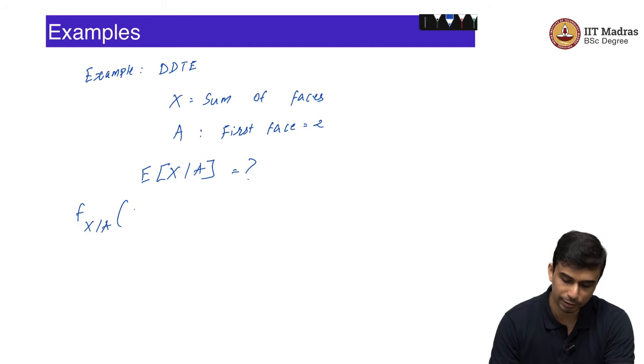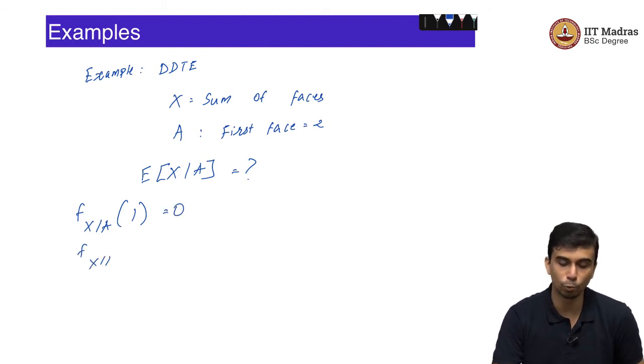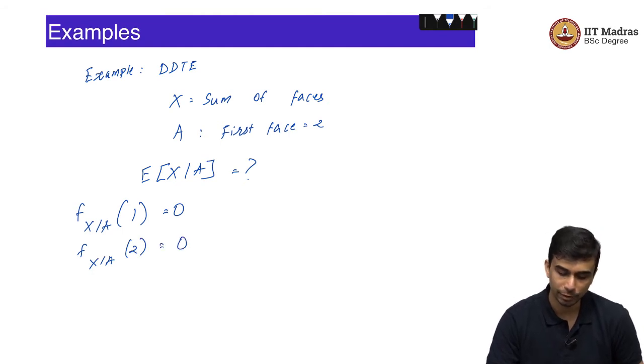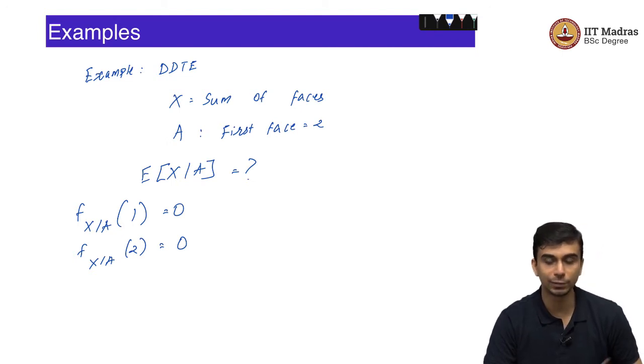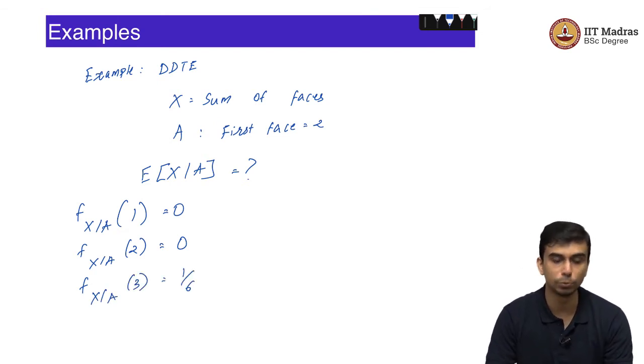What is f x given A of 1? What is the event that the sum is equal to 1 given that the first phase is equal to 2? That is clearly 0. What is f of x given A of 2? What is the probability that the sum is 2 given that the first phase is 2? That is also 0 because the smallest phase is 1, right. So, the first phase is already 2, that is equal to 0.